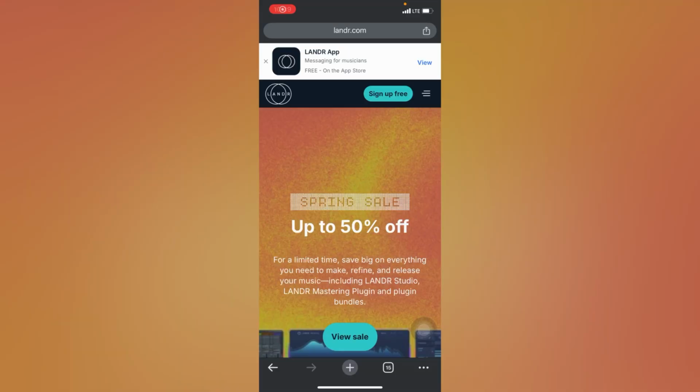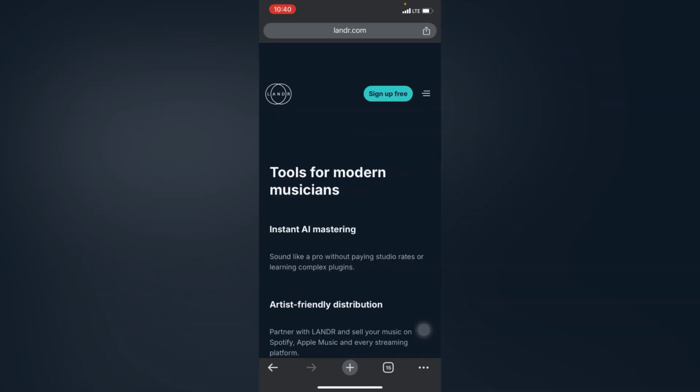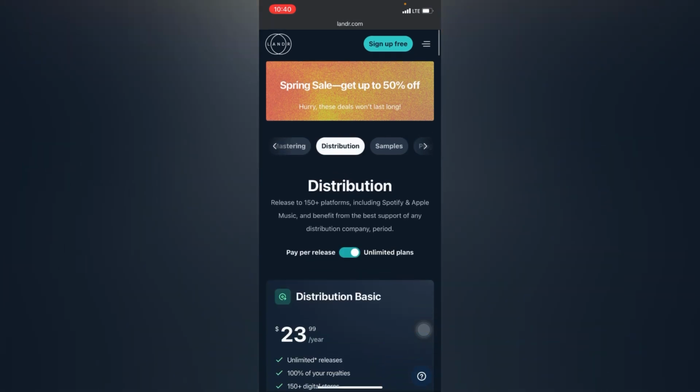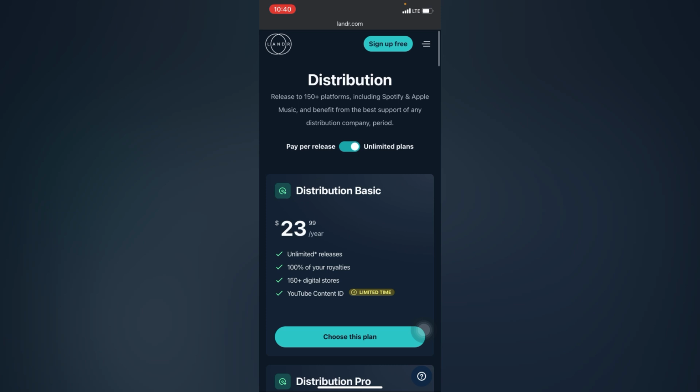So if you head over to the website to compare these two platforms together, right now we are on the official page of Landa, and once we click on their pricing plans, you are going to notice that you could get started with Landa distribution for just $23 per year, and you could upload unlimited music. You're also going to be keeping 100% of your royalties, and Landa is going to be distributing your music to over 150 plus stores worldwide.